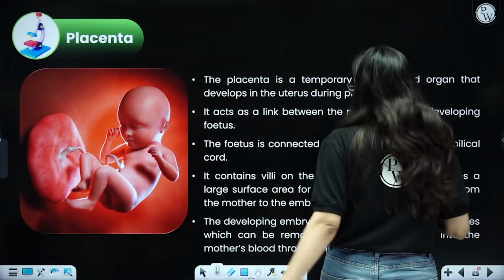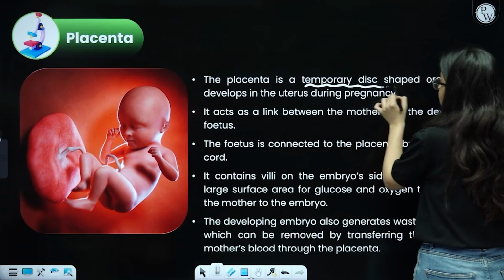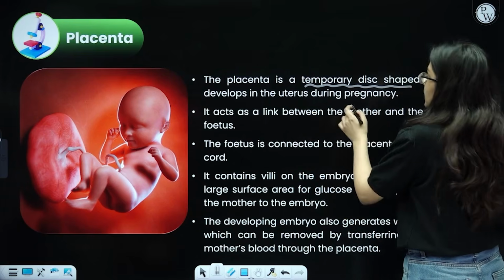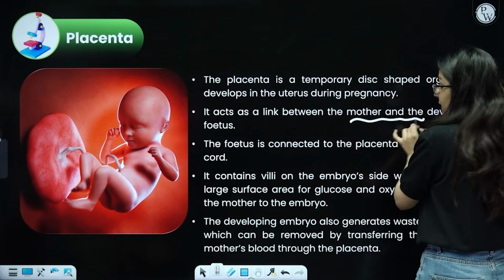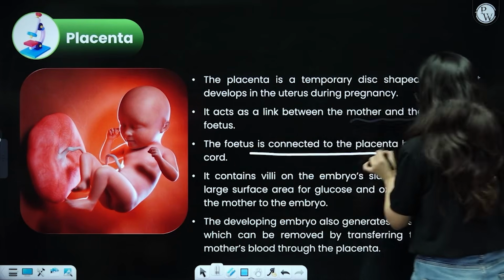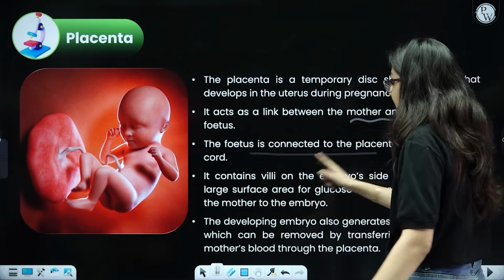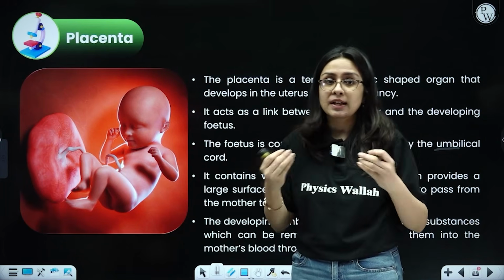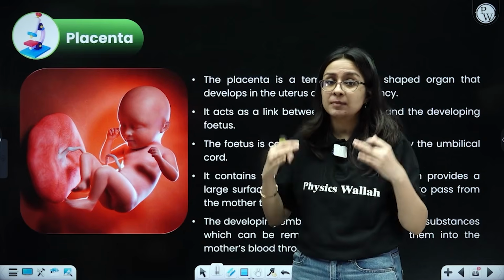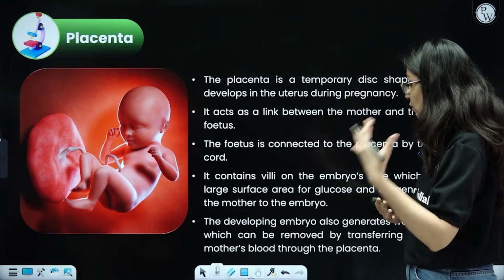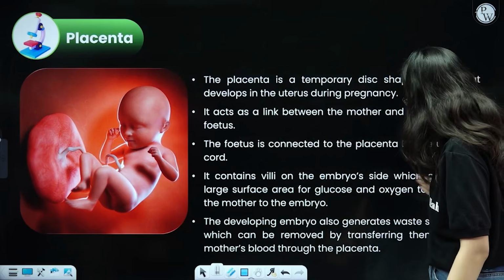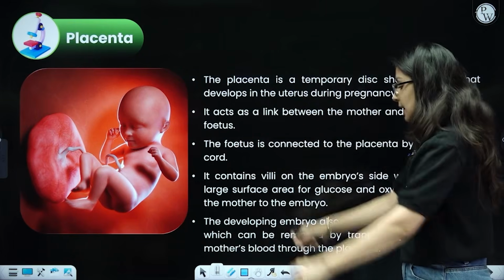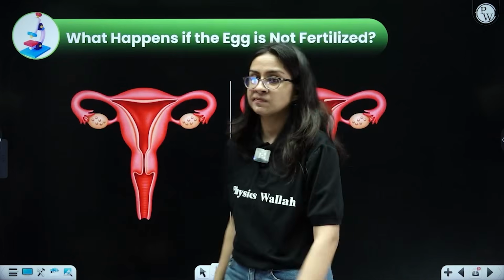Okay. Placenta is a temporary disc-like structure. Temporary, which means it is only till the time of pregnancy. Disc-like structure, okay, acts like a link between the mother and the developing fetus. Fetus is connected to the placenta by the umbilical cord. It has villi on the embryo side so that the surface area can be increased, so that exchange of nutrients and gases can be even more facilitated, can be even faster. The developing embryo will also generate waste substances which can be removed by transferring it to the umbilical cord and then to the placenta. Very, very simple.